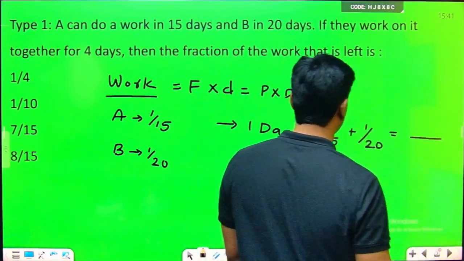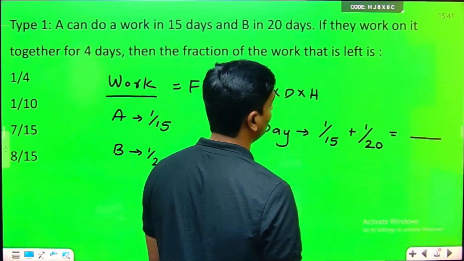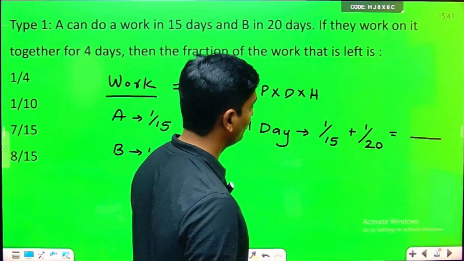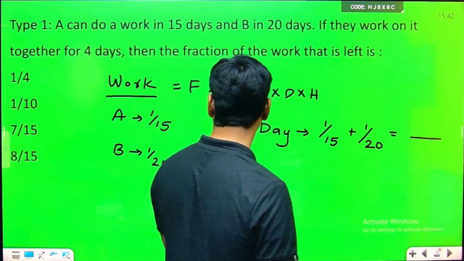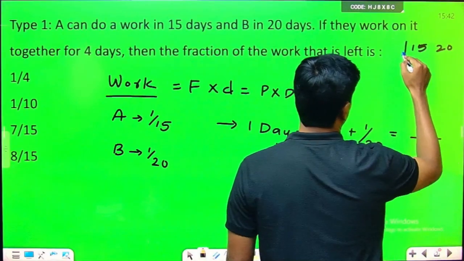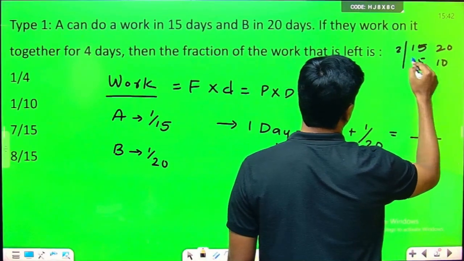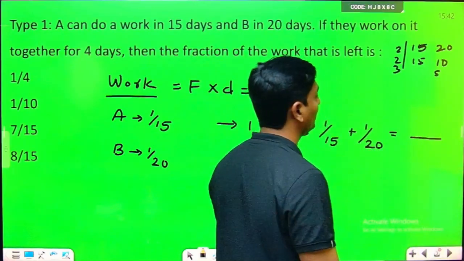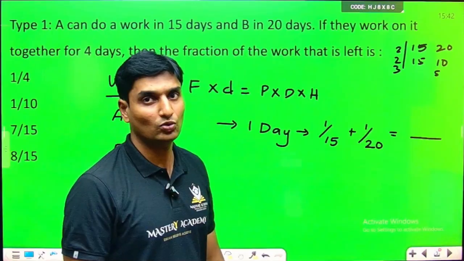The LCM will turn out to be what? 20, 10, 5. Sorry. So 15, 20: 15, 10, 2, 5, 3 and 5. 5 into 3, 15, 15 into 2, 30, 30 into 2, 60.